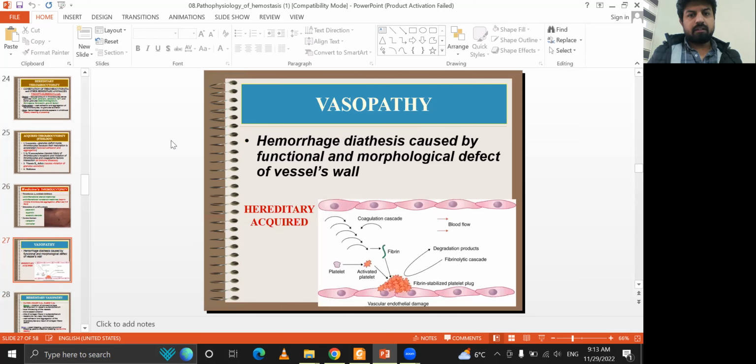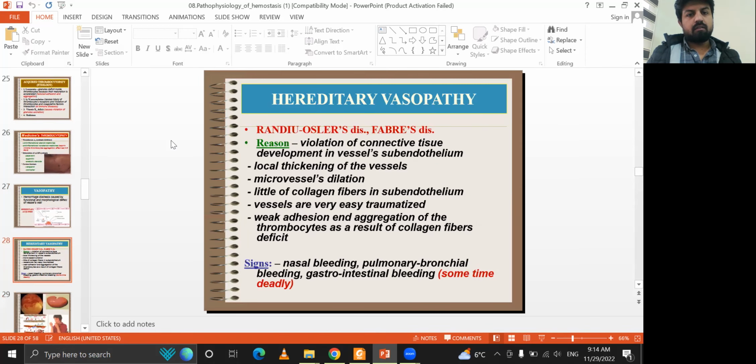Vasopathy, hemorrhagic disease, is caused by a functional and morphological defect of the vessel wall. Hereditary vasopathies involve a violation of connective tissue and changes in the subendothelium of the vessel, like local thickening and microvessel dilation, where the skeletal collagen fibers of the subendothelium are easily traumatized.